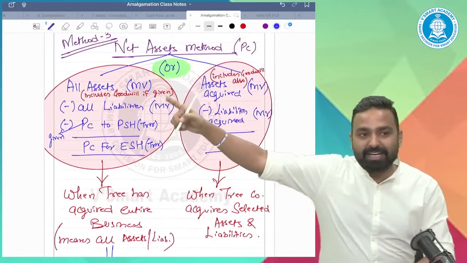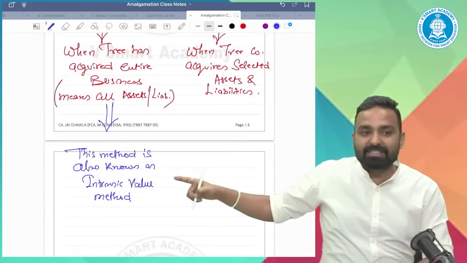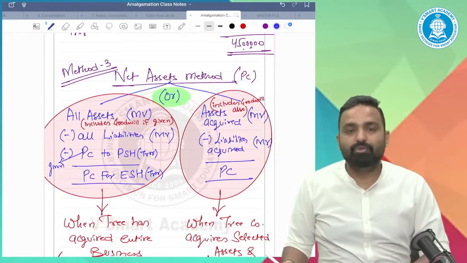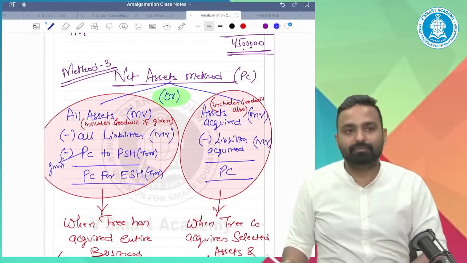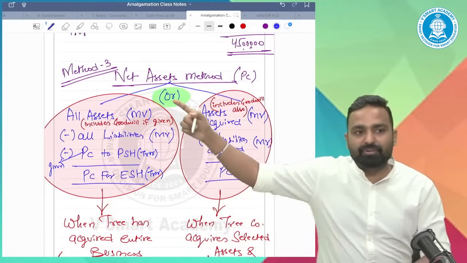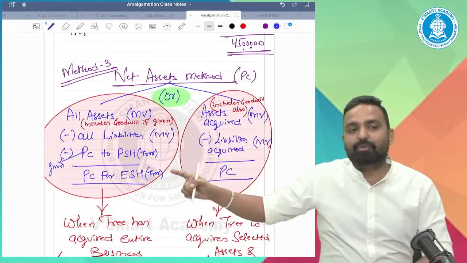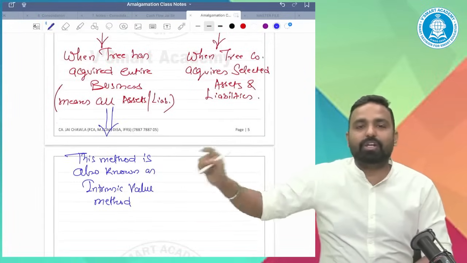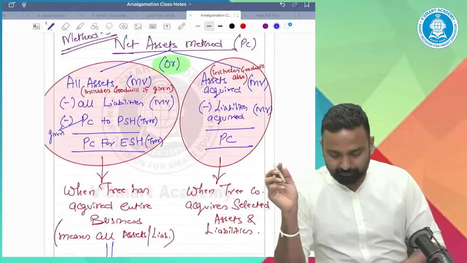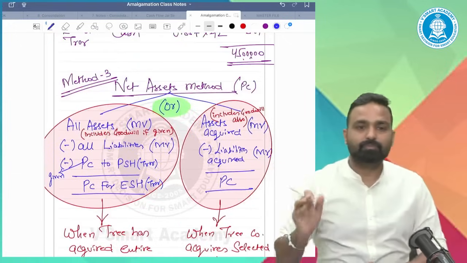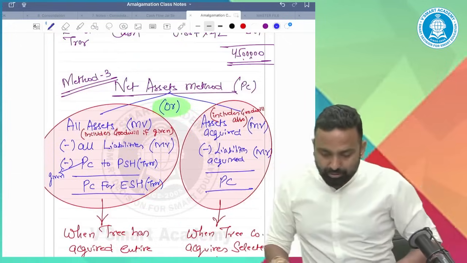You will call it the intrinsic value method. Whenever you do all assets minus all liabilities minus PC to preference holders, the PC for equity holders will come, and it is called the intrinsic value method. Okay. So, any doubt till this point?